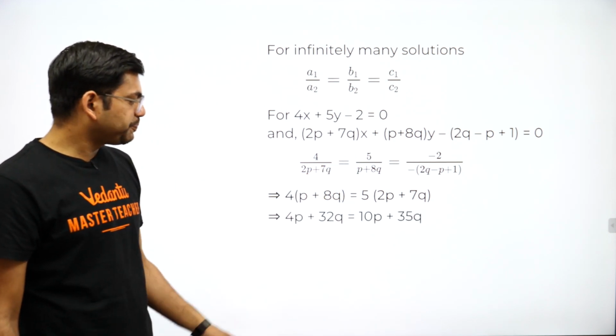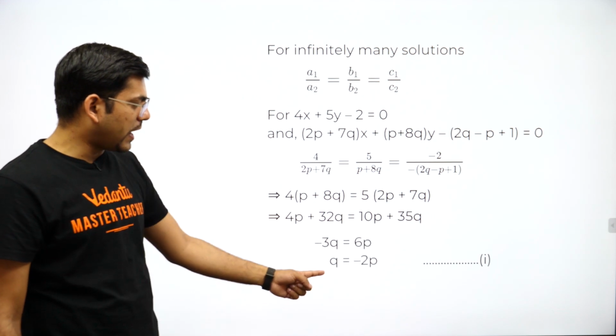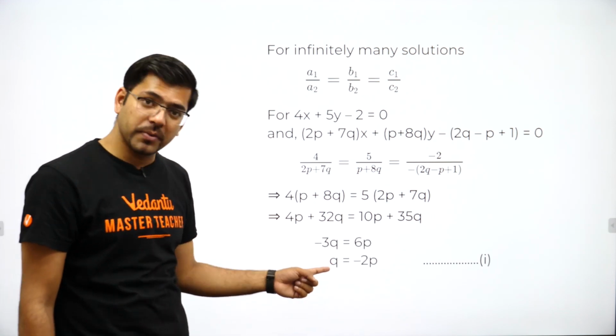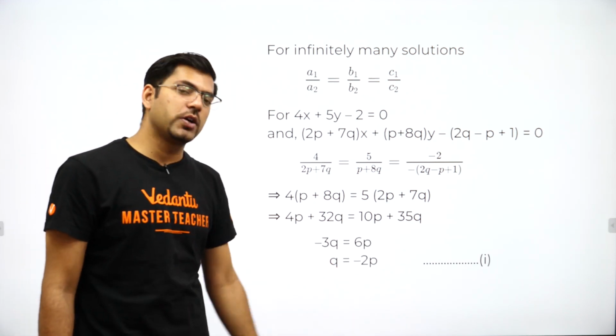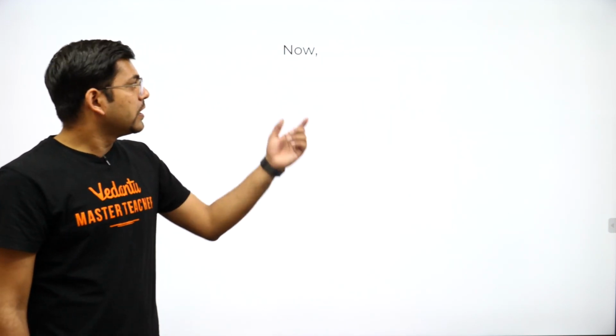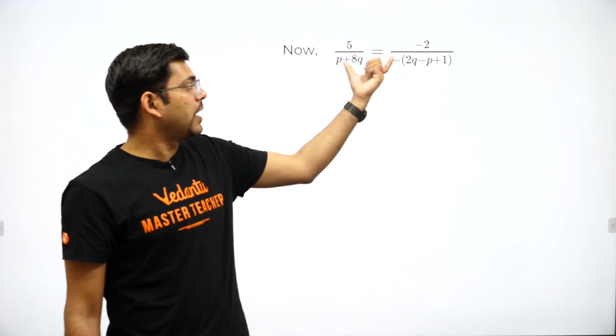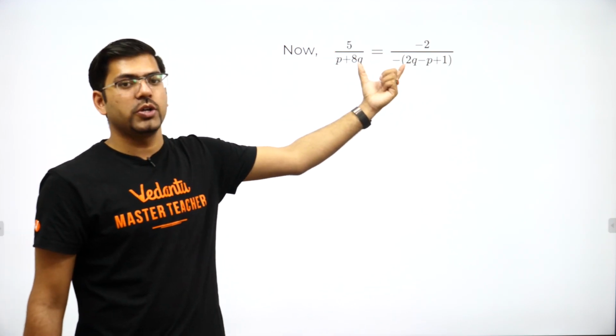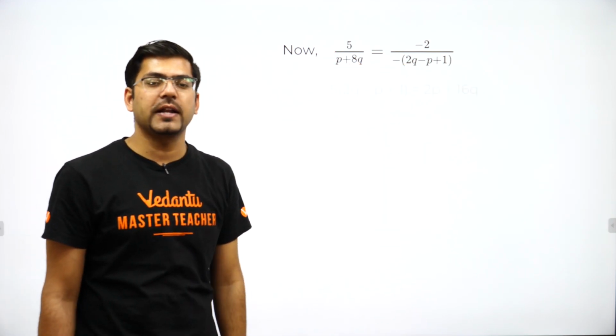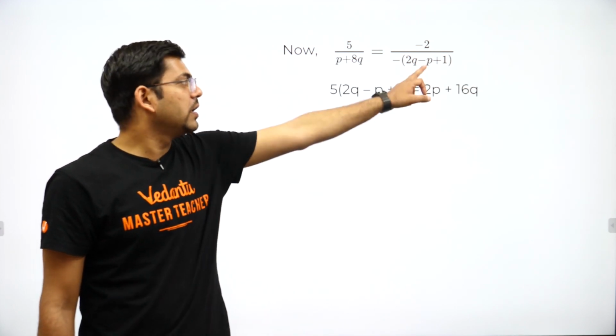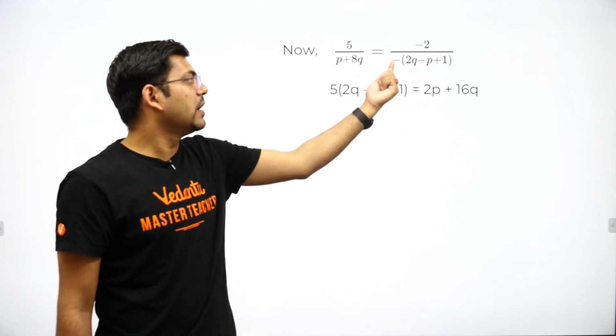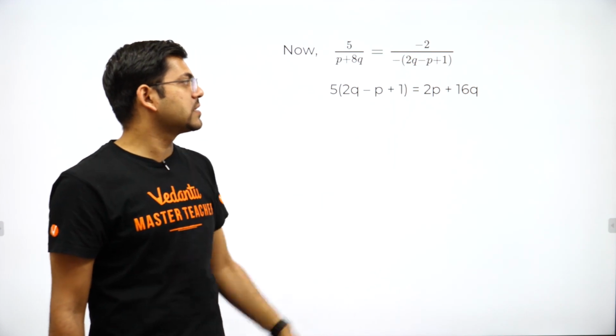Solving both of them, we get some value, and the first result I got from the first equation is q is equal to minus 2p. Now, solving for the next part, equating the second and third. When I equate the second and third parts, I will do the cross multiplication. This gets here and this gets here, and minus gets cancelled.